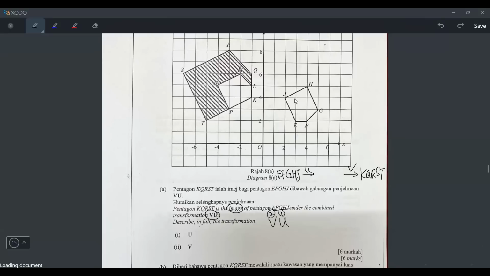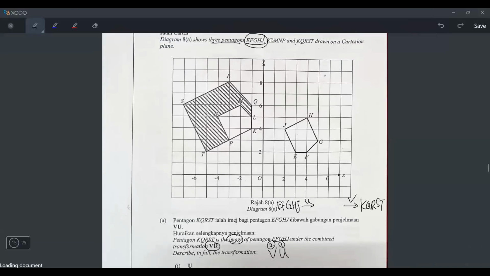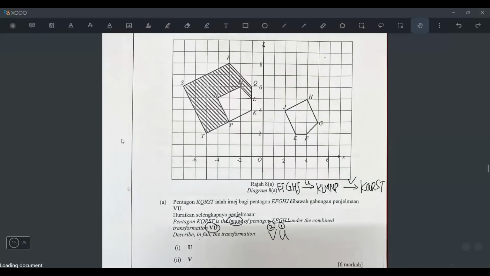Okay, if you look at the diagram, there are 3 pentagons given to you. EFGHJ, KLMNP, KQRST. EFGHJ we already know is the first object. KQRST we already know is the final image. So definitely KLMNP is the one in the middle. So that's how. Okay, that's all.